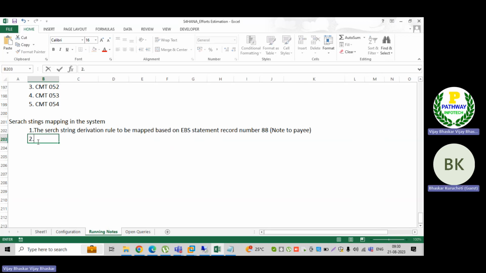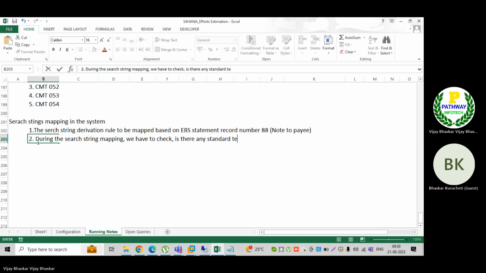Now, the second thing is that during the search string mapping, we have to check whether any standard text is available in the EBS statement for the particular transaction.